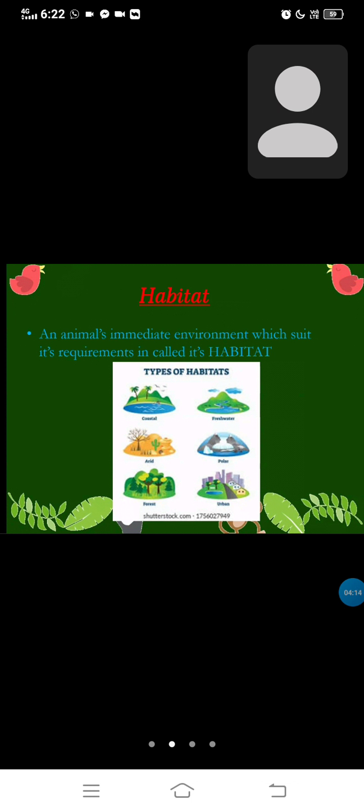Mostly the penguin lives in the polar regions. It can't live in the coastal region because all its needs are in the polar regions, and it can't live in the coastal because of the heat of the sun and the higher summer temperatures.